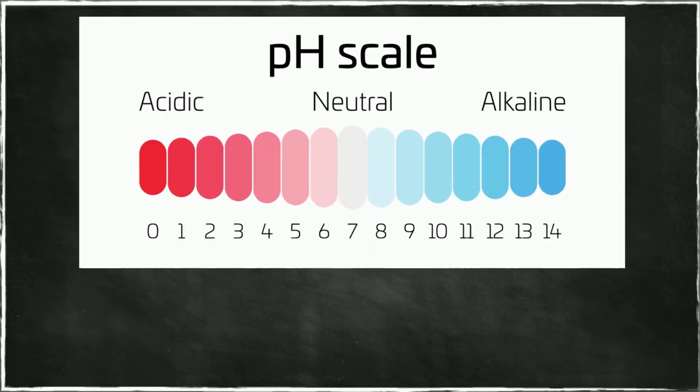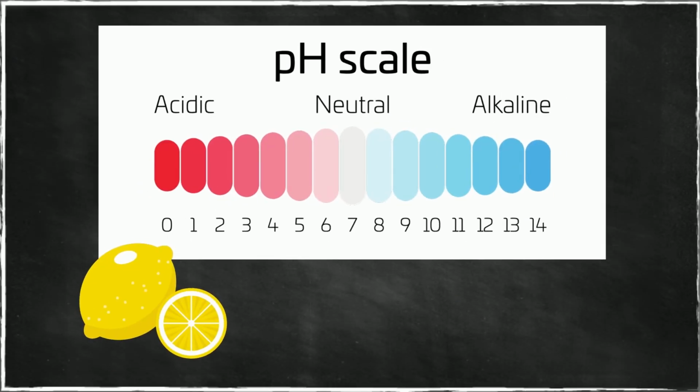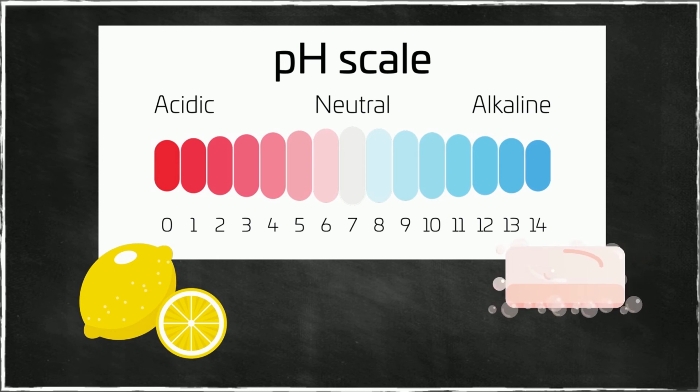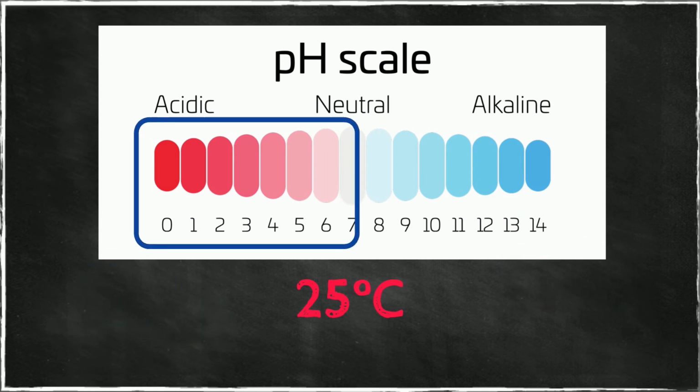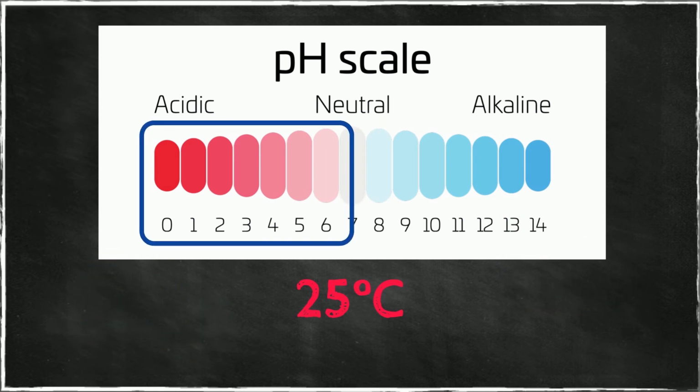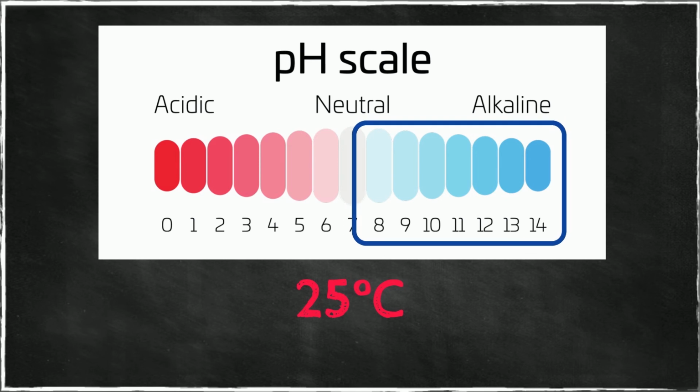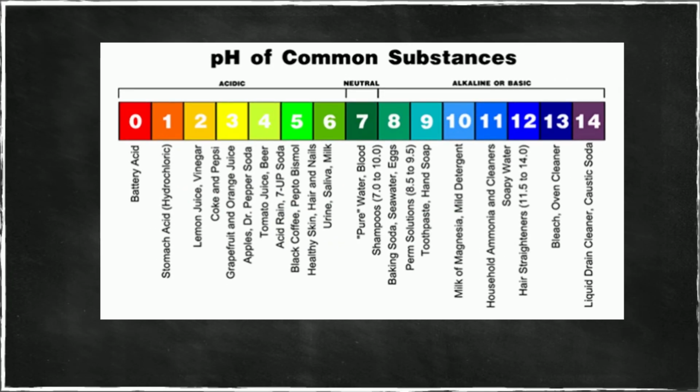The pH scale is used to specify the acidity or basicity of an aqueous solution. At 25 degrees Celsius, solutions with a pH less than 7 are acidic, and solutions with a pH greater than 7 are alkaline. This is the pH of common substances. It starts with battery acid to high values of pH, such as caustic soda. You can pause here to check all substances.